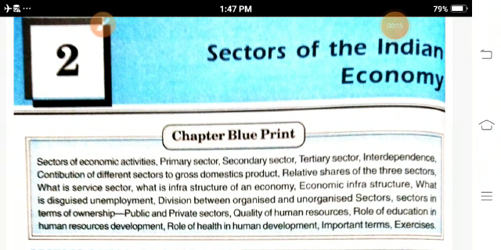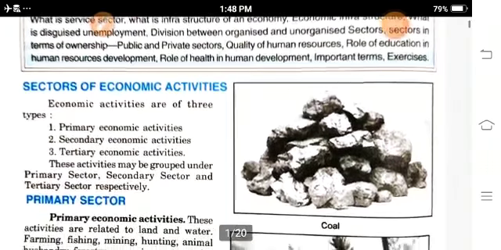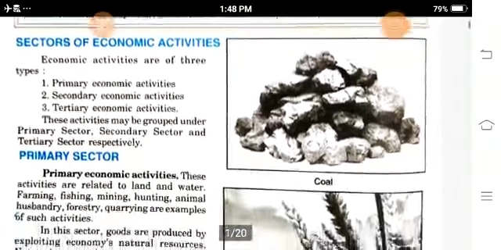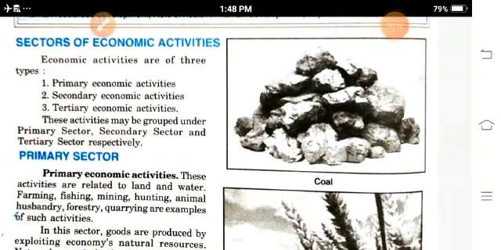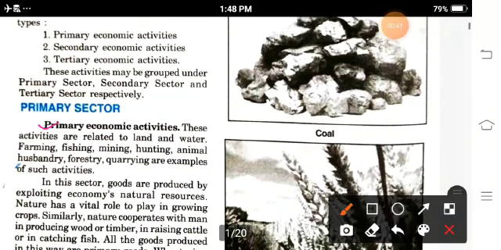The topic is sectors of the Indian economy. You know that India is divided into three sectors. First is the primary sector, or primary economic activities. Second is the secondary sector, which is secondary economic activities, and the third is the tertiary sector, which is known as tertiary economic activities. Primary economic activities, generally these activities are related to land and water.